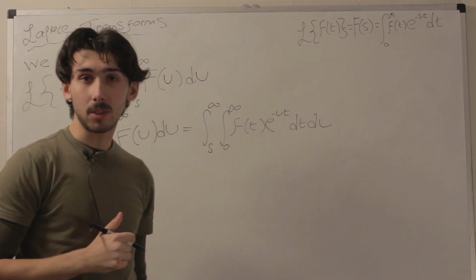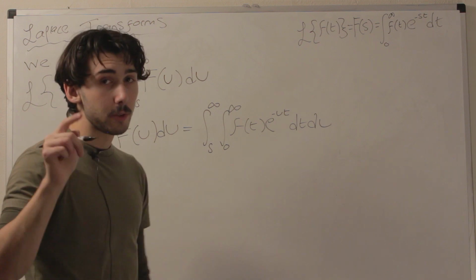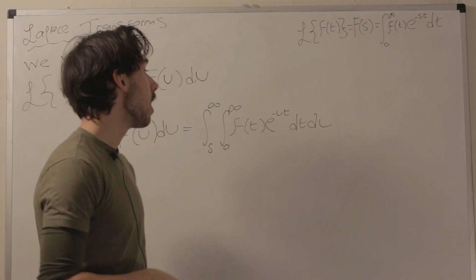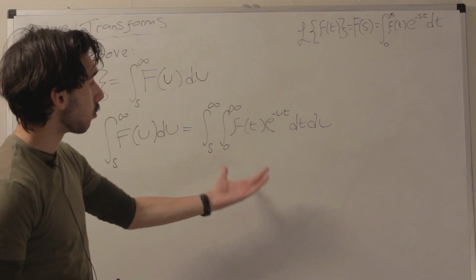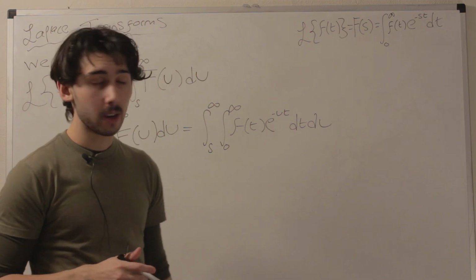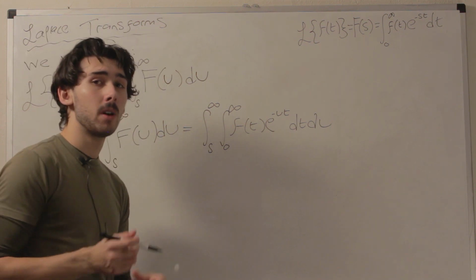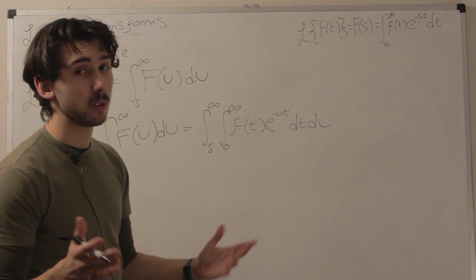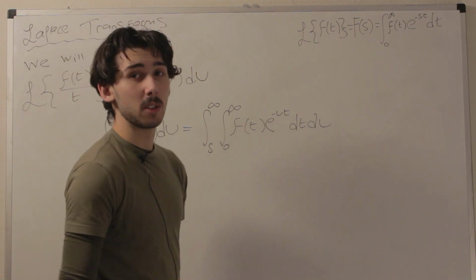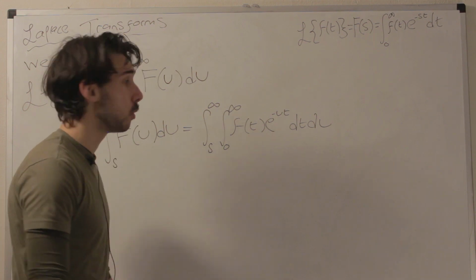Now this is a double integral. Whoa, what's a double integral? If you know what a double integral is, happy days. If you don't, it's absolutely fine. It's very simple. Basically, we can't do much with this right now. However, if we change the order of integration, we certainly can. And we're going to use something called Fubini's theorem. It's not important if you don't know what it is. We're basically going to swap the order that we do the integration because it lets us do magical things.